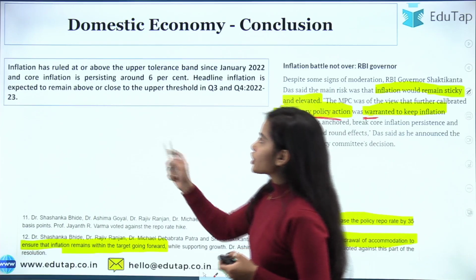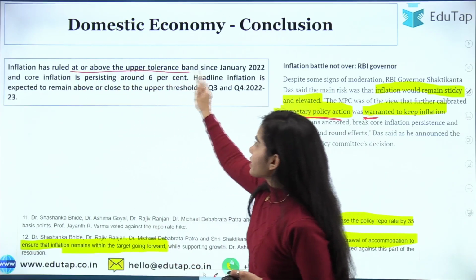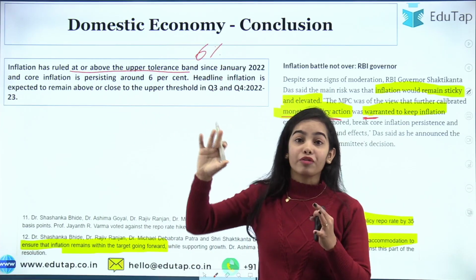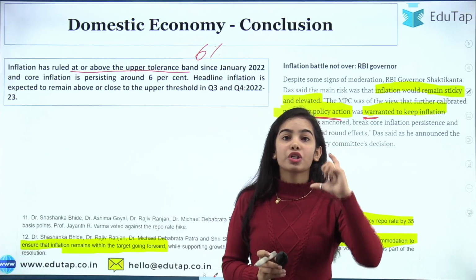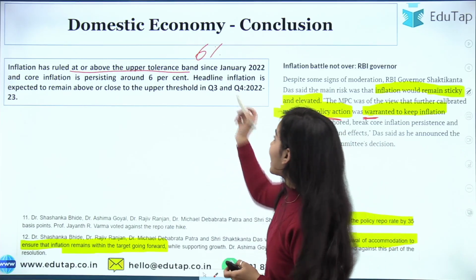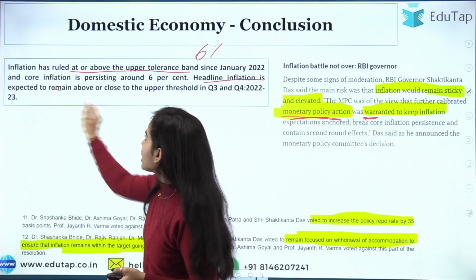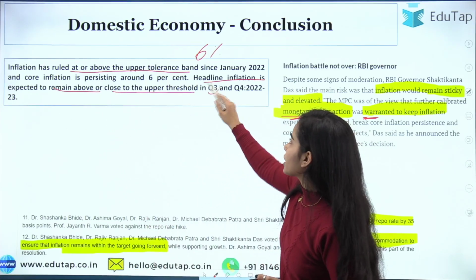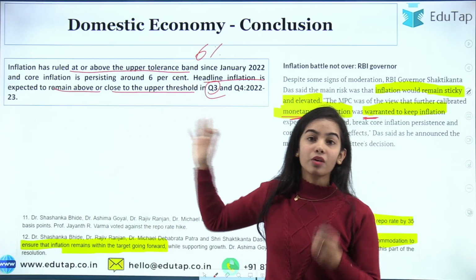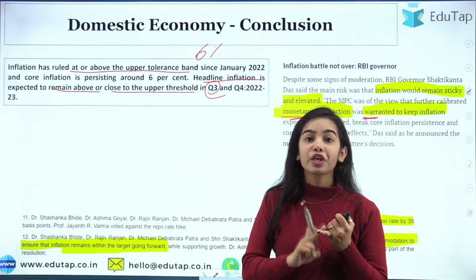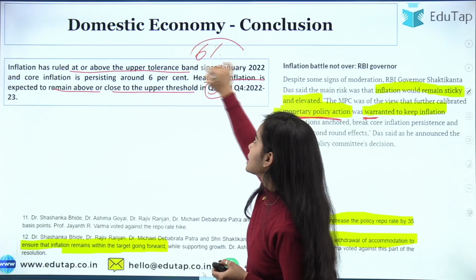So now inflation has ruled at or above the upper tolerance level. So you can see that from January 2022, the inflation is above 6%. Okay, the headline inflation is expected to remain above or close to the upper threshold in Q3 also. So here you can see the data. What you have to remember is that since January 2022, the inflation is above 6%.